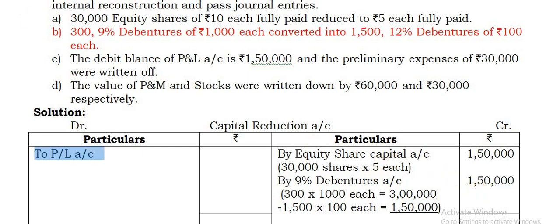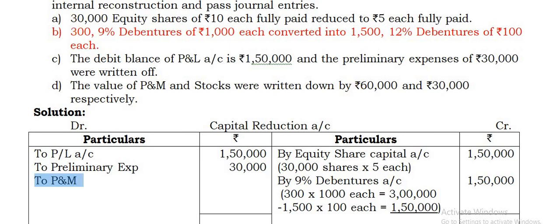Now the total amount available to write off the assets is 3 lakhs thereby. So now you can take the other amounts to be written off. To profit and loss account, how much is to be written off? 1,50,000. Then preliminary expenses that you take, that also is written off completely, 30,000. Plant and machinery reduced, 60,000. Then stock is reduced by 30,000.